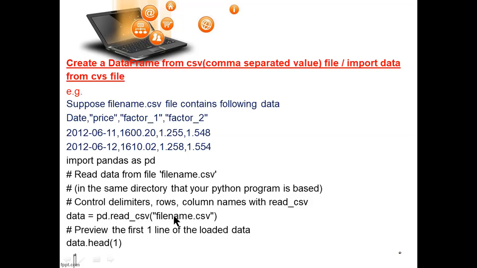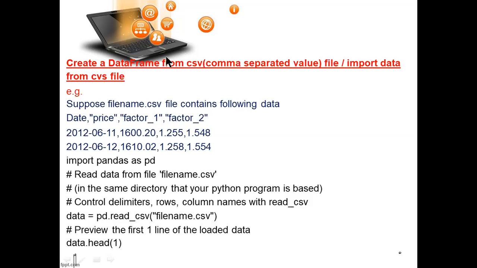Otherwise, directly where you are running the Python program, there you can store your file with the extension .csv, and then data dot head one means the top row will be displayed. Top row, one record will be displayed. So you can also use a CSV file.